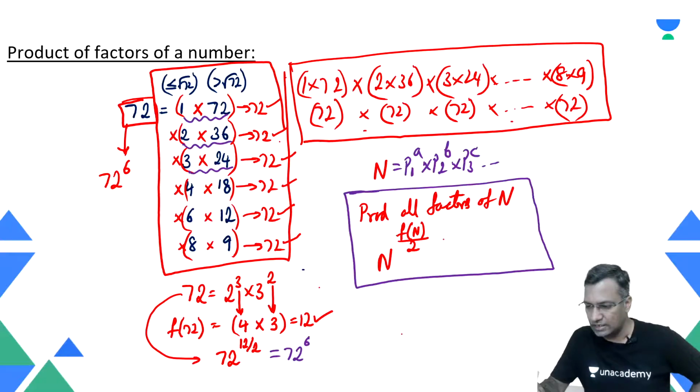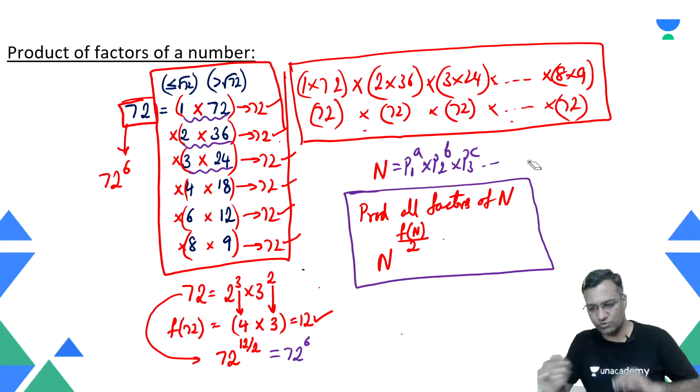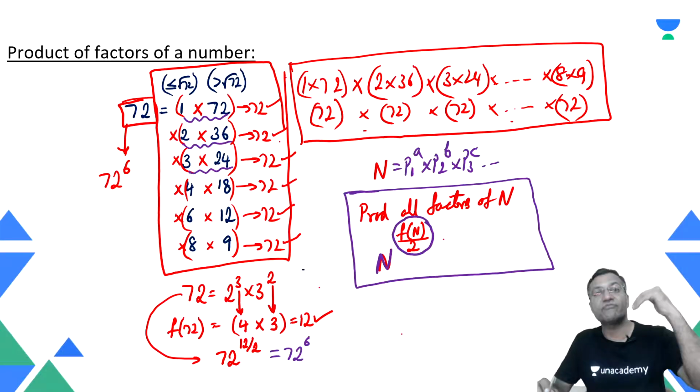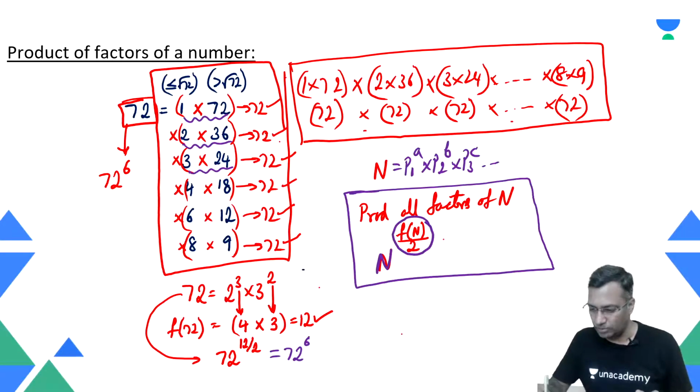We already know that the number of factors of n is nothing but (a plus 1)(b plus 1)(c plus 1). We know that the product of all factors of n is nothing but n remains the base, and you have to raise it to the power called the factor pairs. You have to raise it to the power of factor pairs.